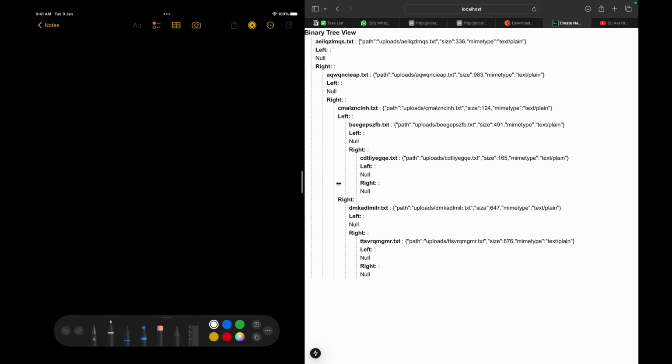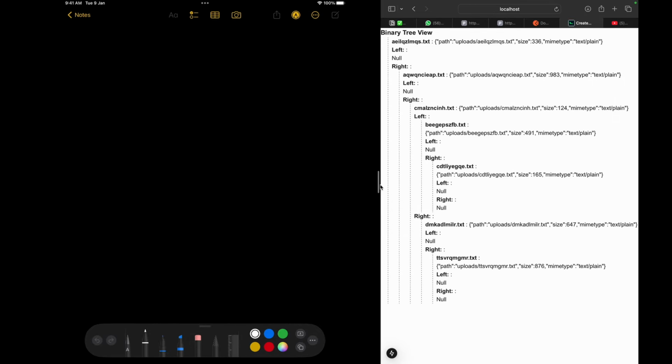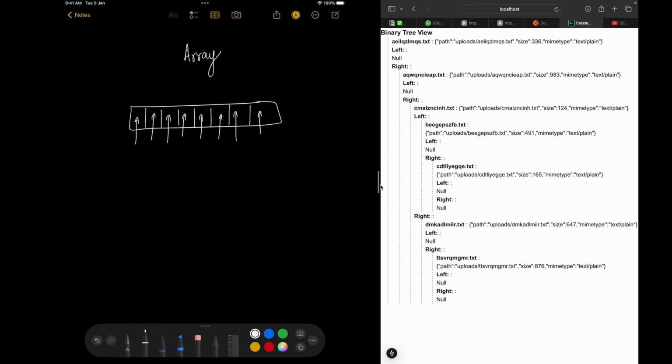Now, first of all, let's understand how binary search tree works so that we can go ahead and write the code for it. First of all, understand the significance. Let's say you are having an array, an array data structure, where you have places where you can insert data. Let's say in our case, we are inserting files. Let's say you inserted file number 1 here, file 2, file 3, file 4, file 5, file 6, file 7, and file 8. Let's say there were 1,000 files that you had to upload.